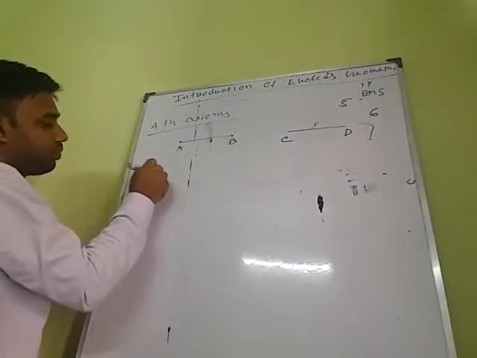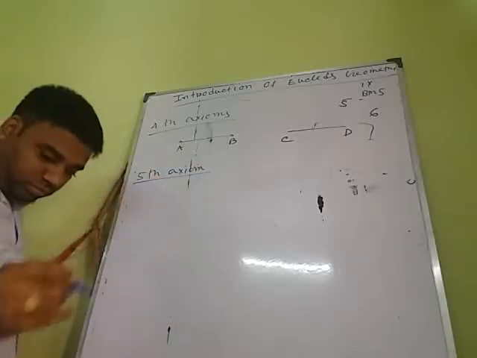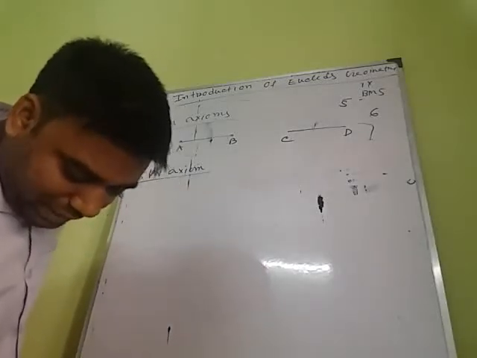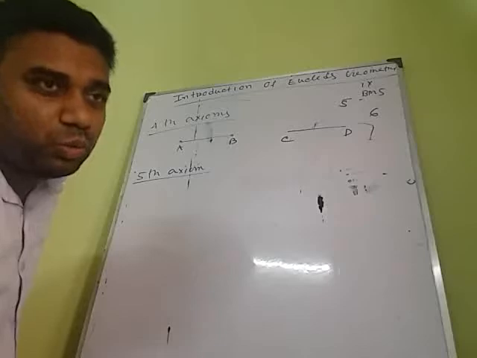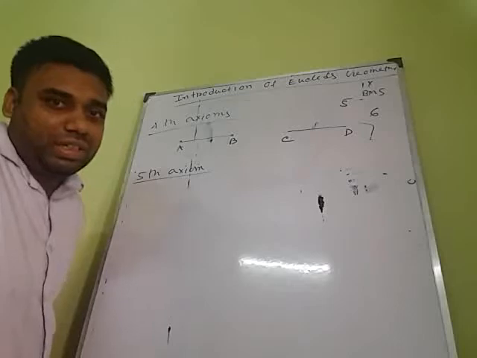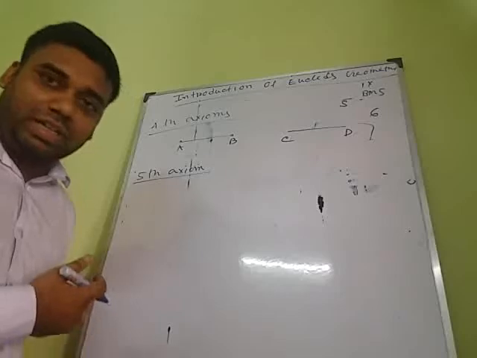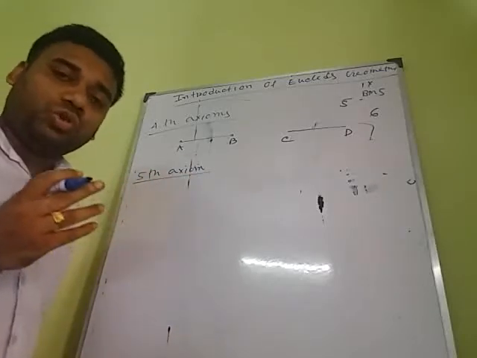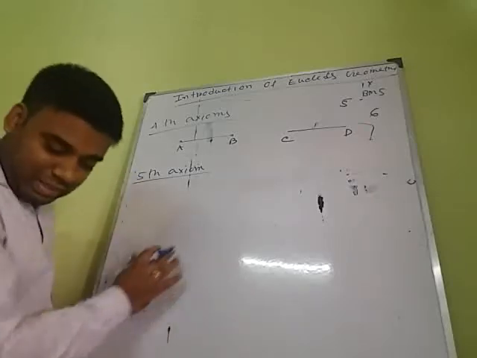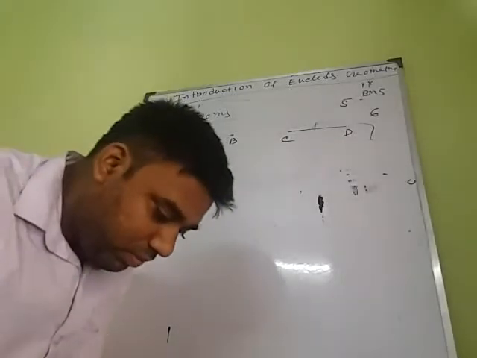Now, the fifth axiom. The whole is greater than the part. It is very true. If I take a country as a whole and a state, in a country, a state is a part. So a country is always greater than a state. So the whole is greater than a part.